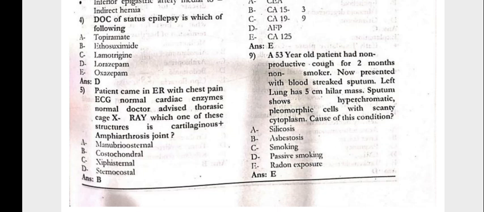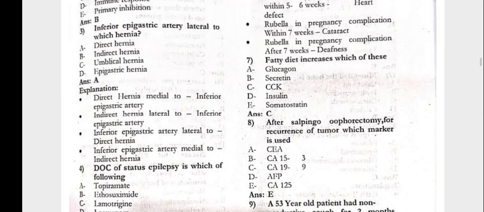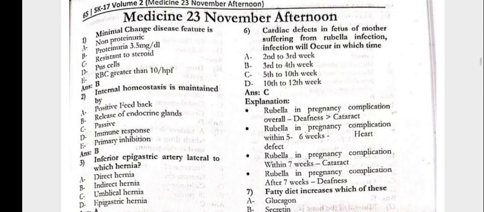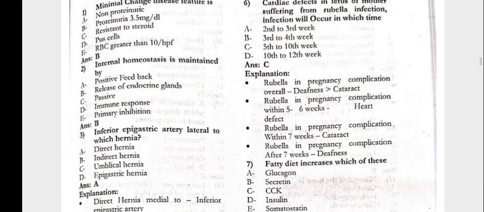Question number 5, the patient came in the ER with a chest pain, ECG normal, cardiac enzymes normal, doctor advised thoracic cage X-ray, which one of the following structure is cartilaginous plus amphiarthrous joint, that is the costochondral. Next, question number 6, the cardiac defect in the fetus of the mother suffering from the rubella infection will occur in which time, that is the 5th to 10th week.